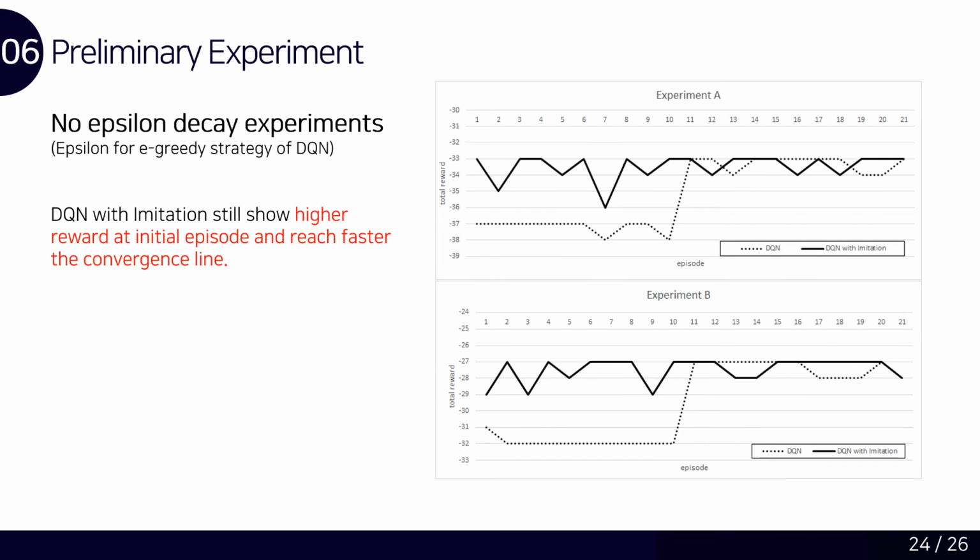For another experiment, to view only the effect of imitation, epsilon for the epsilon-greedy action of the DQN agent is fixed at 0.01, that is, no epsilon decay. The two experiments in the figure are results from the same conditions, but different input data. The figure shows a similar result to the previous page. DQN with imitation started with a higher yield.